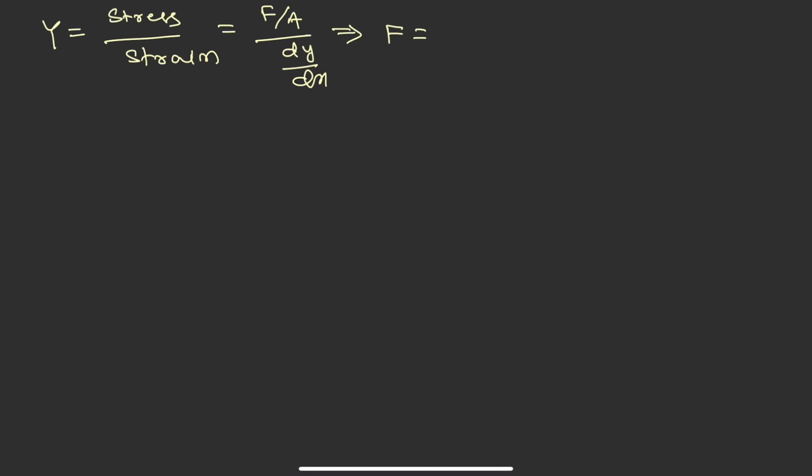So Y is equal to stress by strain, with stress F by A and strain dy by dx. From here, F is equal to Y A dy by dx, where A is the cross-sectional area. This is the force developed in the cross-section AB.